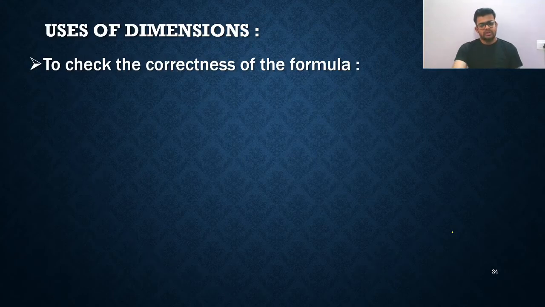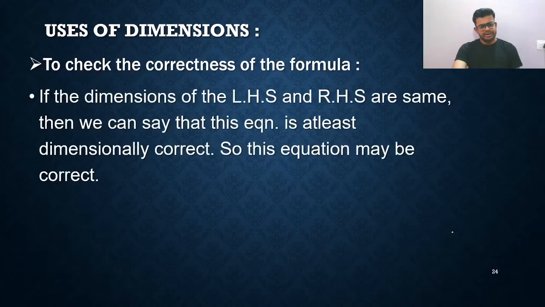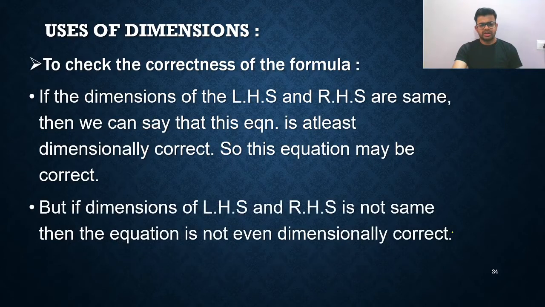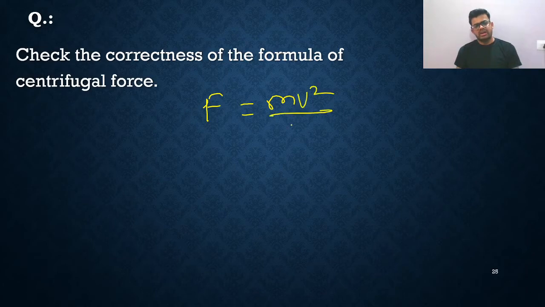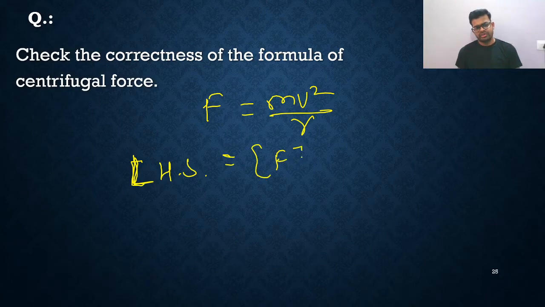Okay, so this thing I already told you. So we will just check the correctness of the dimensional formula. Check the correctness of the formula of centrifugal force. You know one thing, centrifugal force is mv square upon r. We need to check whether this formula is correct or not. Let us talk about LHS. LHS is just the force, and the dimensional formula of force is M1 L1 T minus 2.